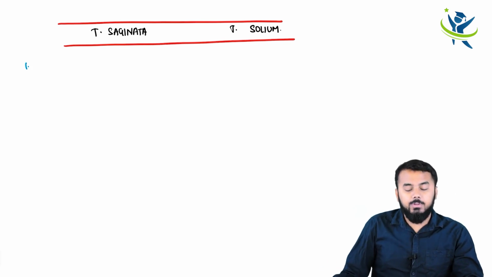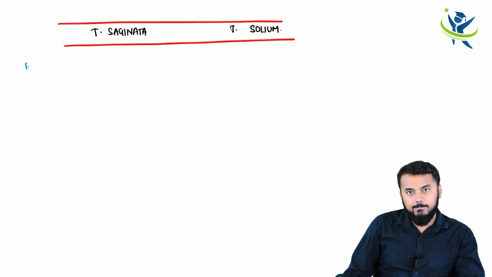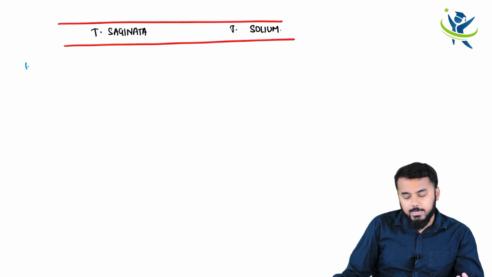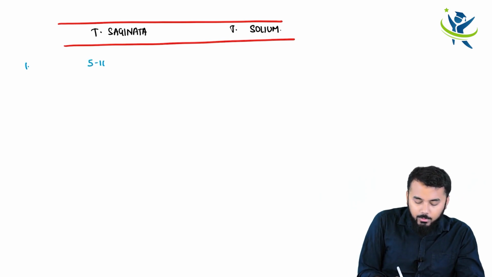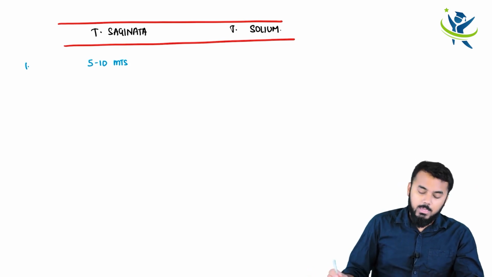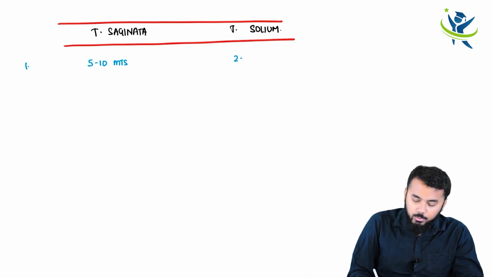The first minute difference, if you look at the length of the adult worm in Taenia saginata and Taenia solium: here the adult worm would be around 5 to 10 meters, whereas here it would be around 2 to 3 meters.